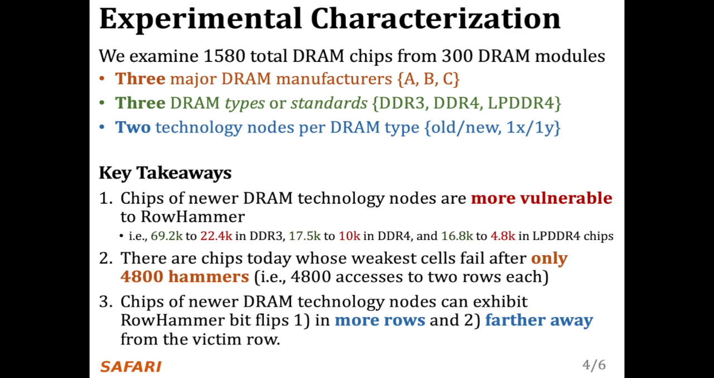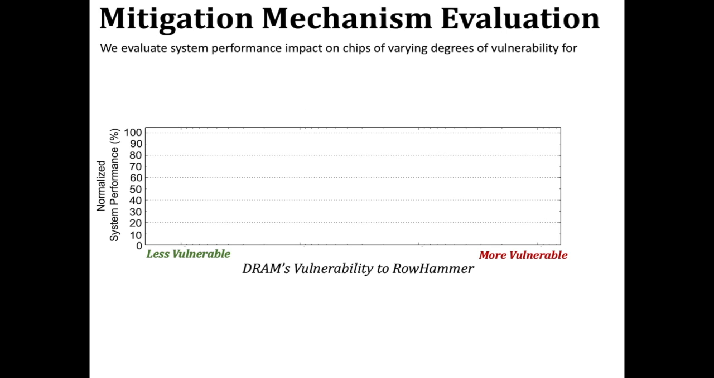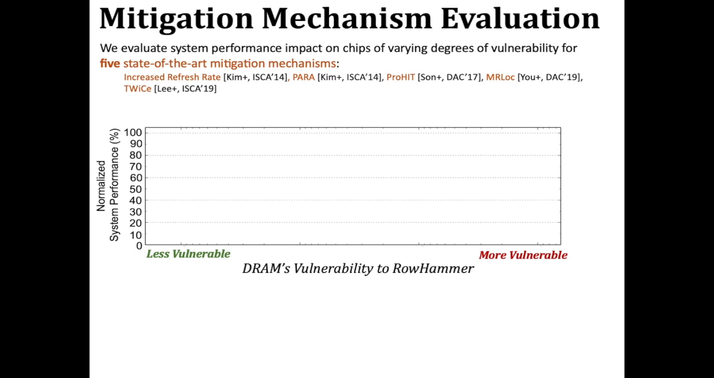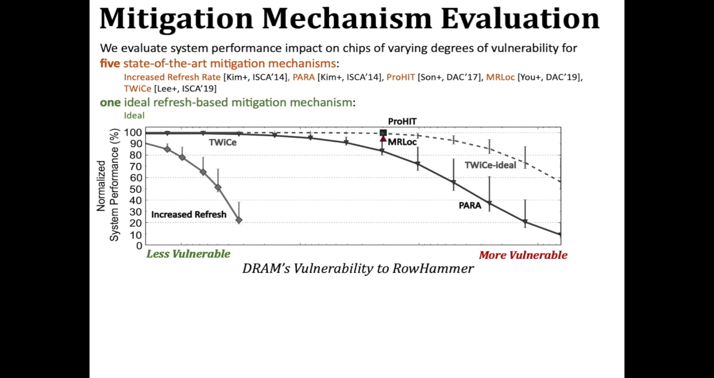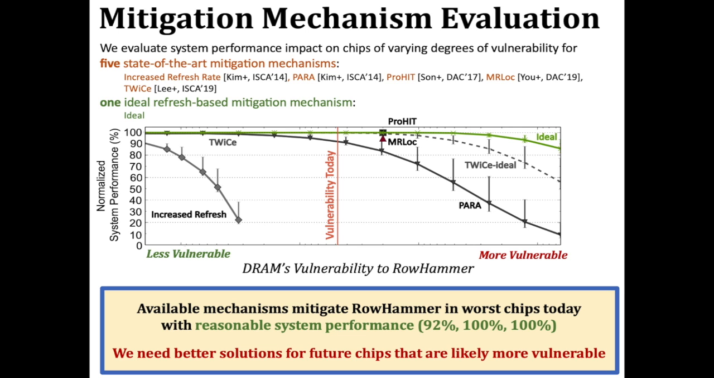the victim row. We also evaluate the system performance impact when using different mitigation mechanisms on chips of varying degrees of vulnerability for 5 state-of-the-art mitigation mechanisms and 1 ideal refresh-based mitigation mechanism in green. We indicate with the orange vertical line the worst degree of RowHammer vulnerability that we observed across the modern DRAM chips that we characterized, and we find that available mitigation mechanisms can mitigate RowHammer in worse chips today with reasonable